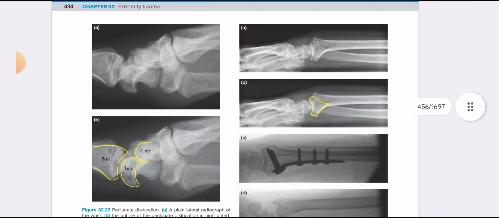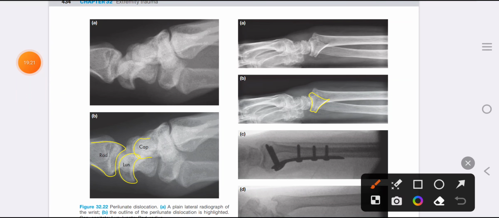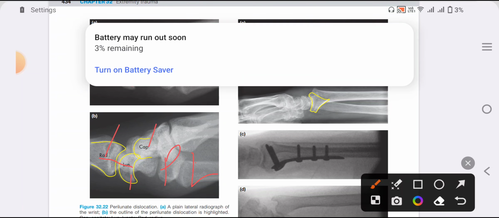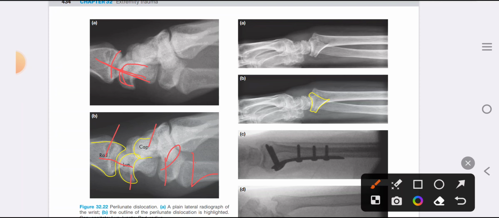These are images showing carpal instability. This is the radius, this is lunate, and this is capitate. Radiolunate relationship is intact, but capitate and all the other carpal bones have come out of their normal location. So it is perilunate. It is distal end of the radius and it is lunate. Radiolunate relationship is maintained, but other carpus has come out of its location.